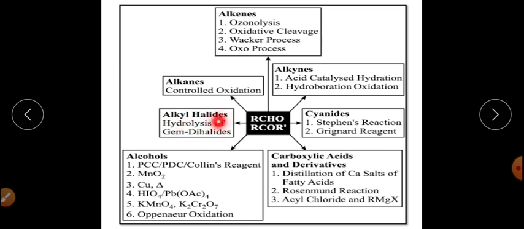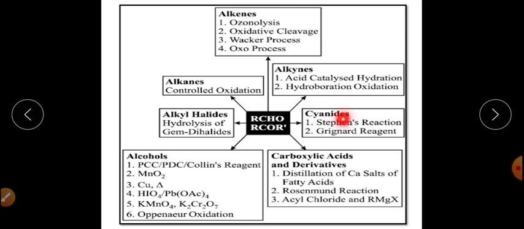Alkyl halides can get converted into aldehydes and ketones by hydrolysis. And hydrolysis of what kind of alkyl halides? Gem dihalides, geminal dihalides I am talking about. So geminal dihalides on hydrolysis will get converted into aldehydes and ketones.